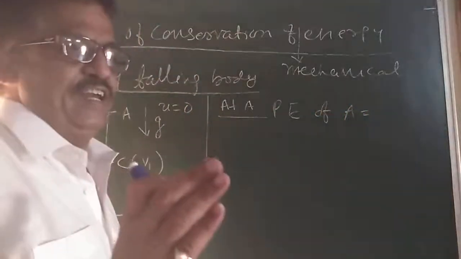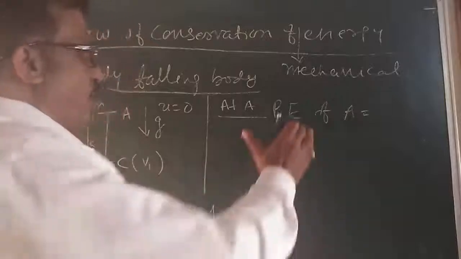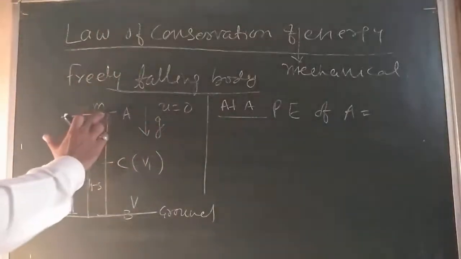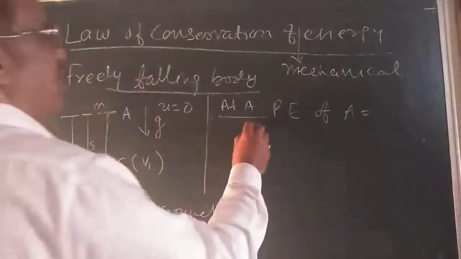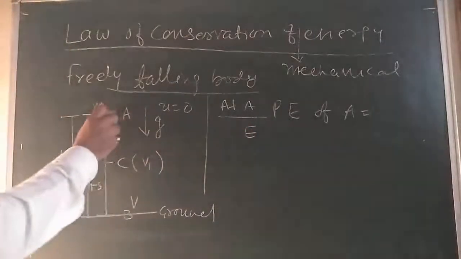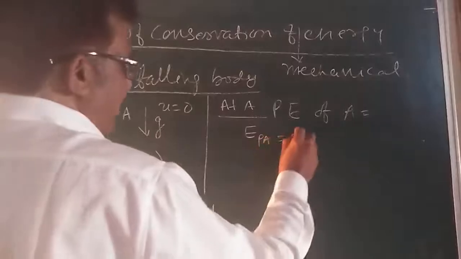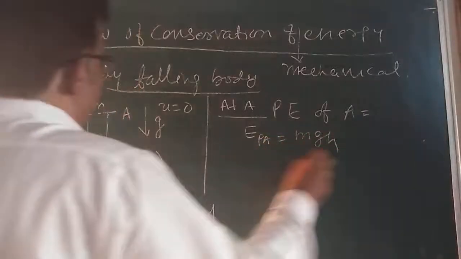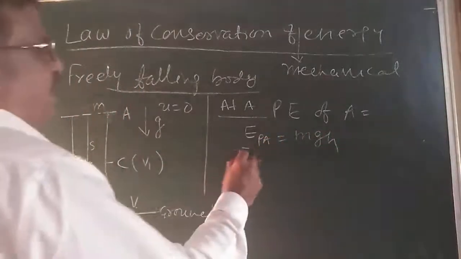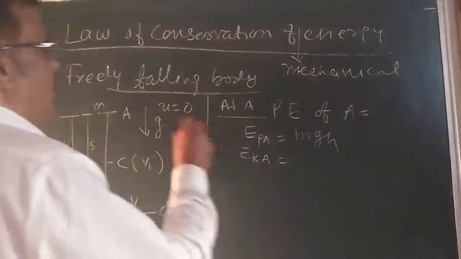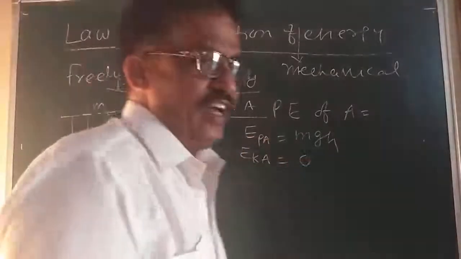Sir, mgh. The potential energy at the point A, EPA, is mgh. And at the point A, the kinetic energy, because the velocity is 0, is 0.